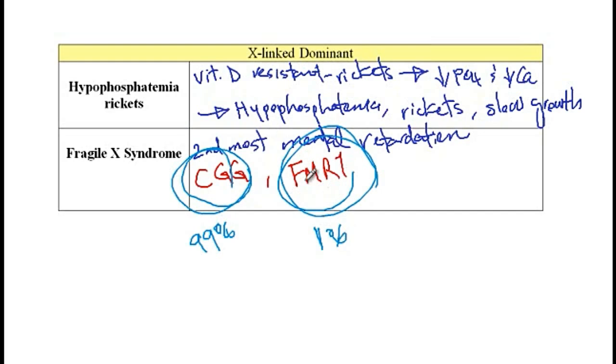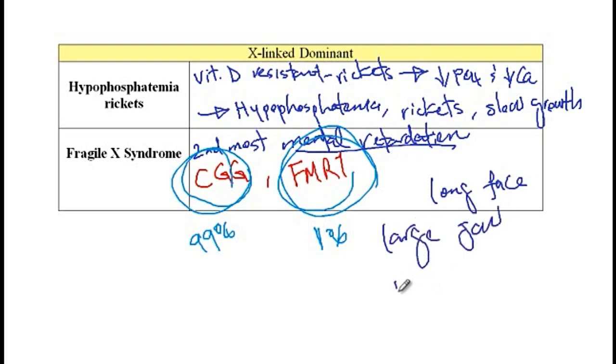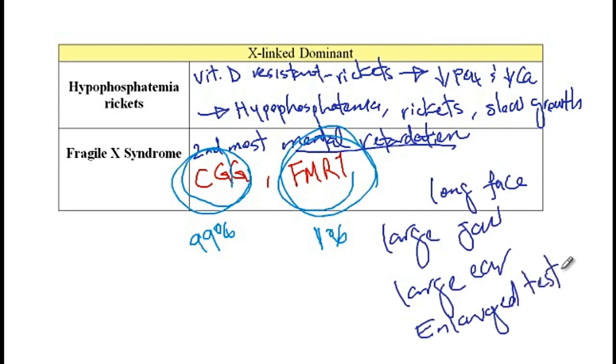But in any case, these patients, as mentioned earlier, present with mental retardation, long face, large jaw, large ears, and enlarged testicles. In addition, they may also present with mitral valve prolapse.